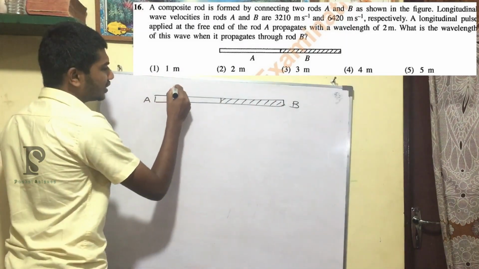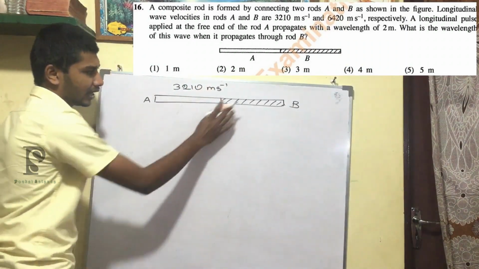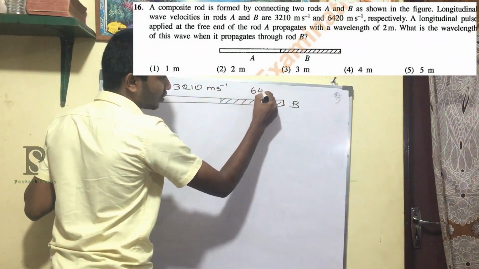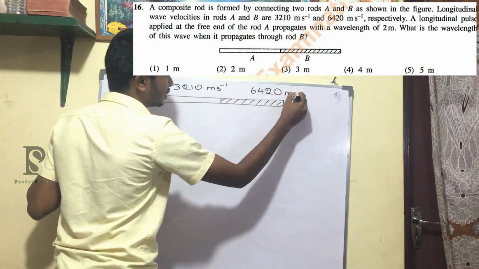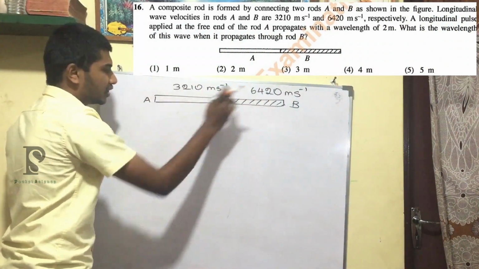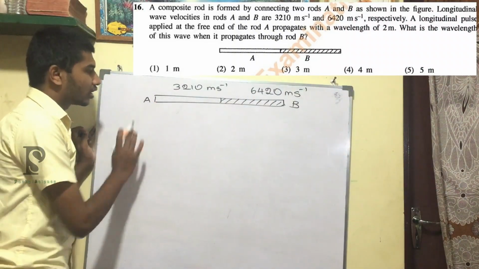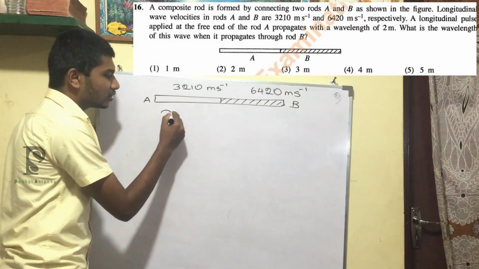The velocity here is 3210 meter second minus 1, and here the velocity is 6420 meter second minus 1, right? So this is directly double of this one. You know that the velocity changes, and according to the velocity, the wavelength also changes.